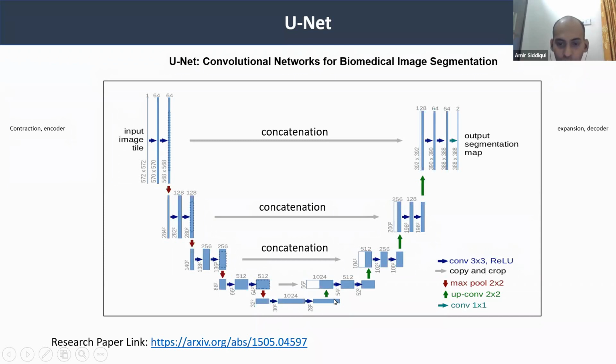Then it goes to this decoder path, and this is kind of upsampling. Here we are reducing the image size, but when this goes to this side, it will increase the image size, and here it will perform the concatenation. So it will get the information from this encoder and then concatenate it, and then it will go to the output segmentation map. So here it is doing upsampling.